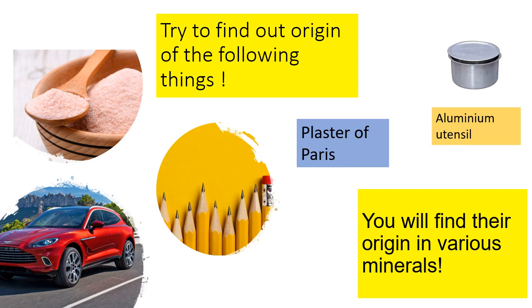Now let us try to find out the origin of these things. For example, a car body is mainly made up of steel or iron. This steel or iron comes from minerals. So similarly, you have to find out the origin of all the other objects shown here, and you will find that their origin lies in various minerals found in the earth.